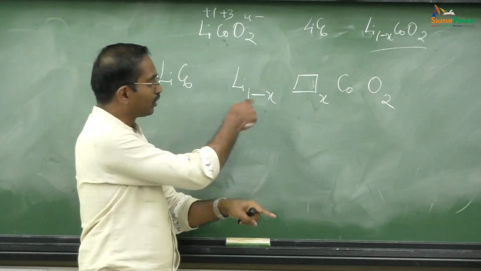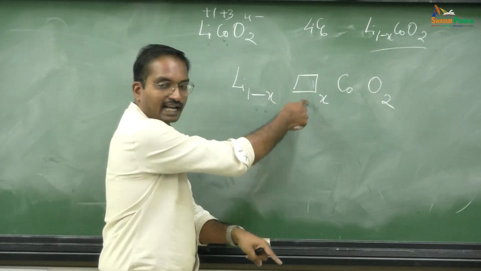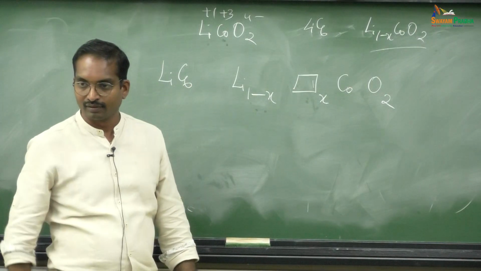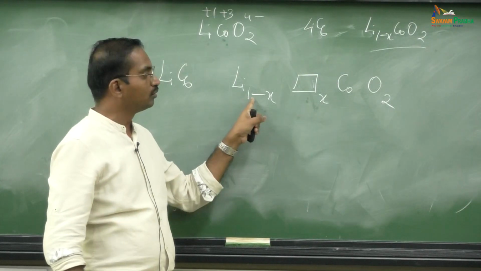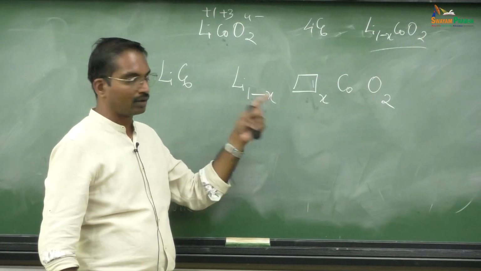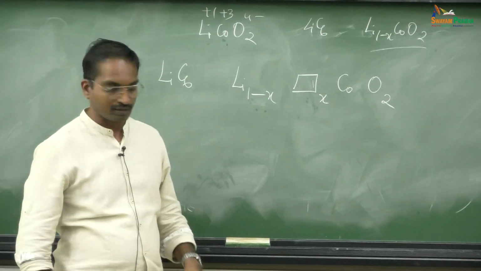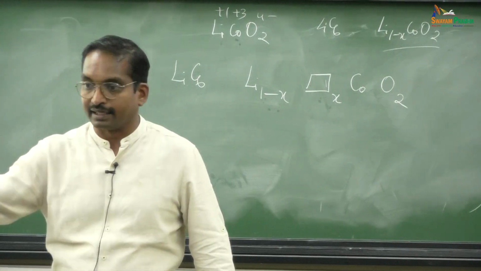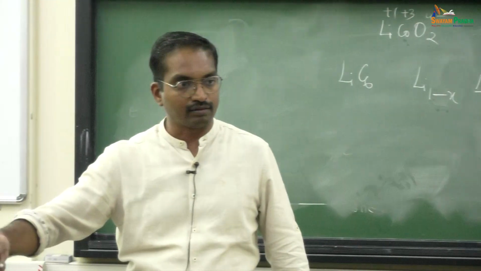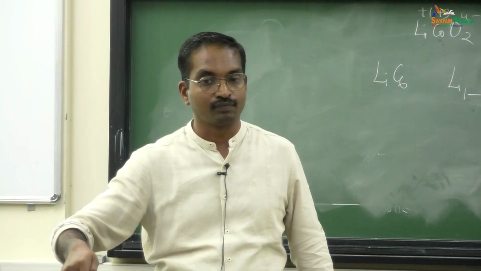I have written Li 1 minus x. That means I produced x amount of defects. This x is a fraction, less than 1. So, if I remove x amount of lithium out, x amount of vacancy is created. If you take lithium out, the net negative charge of your lattice will increase. Correct? No? Then what should you do?